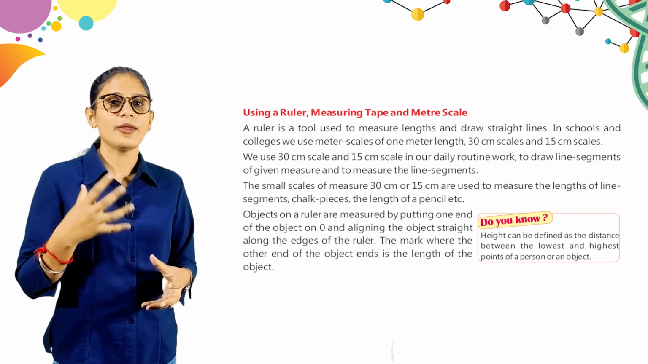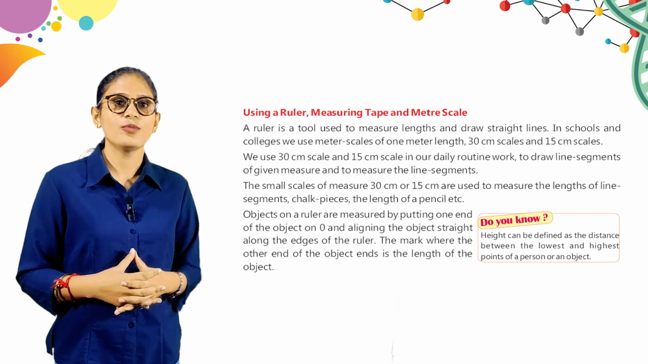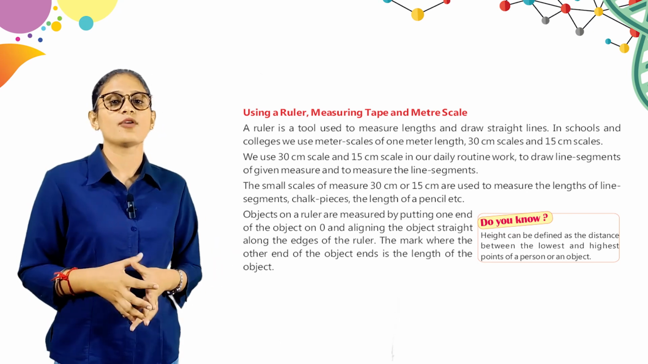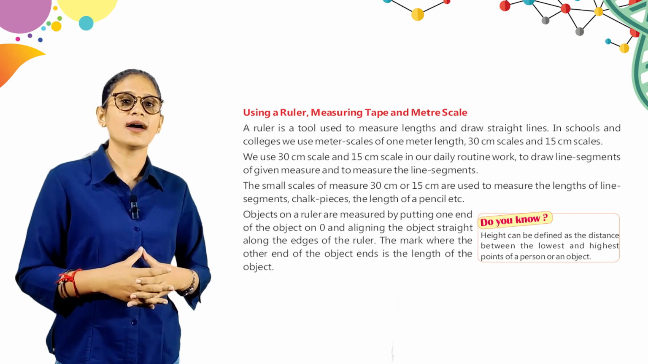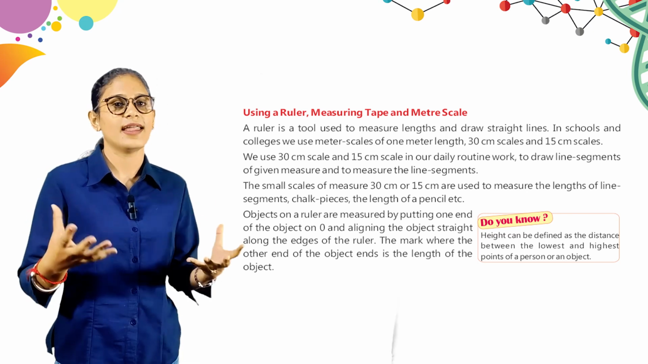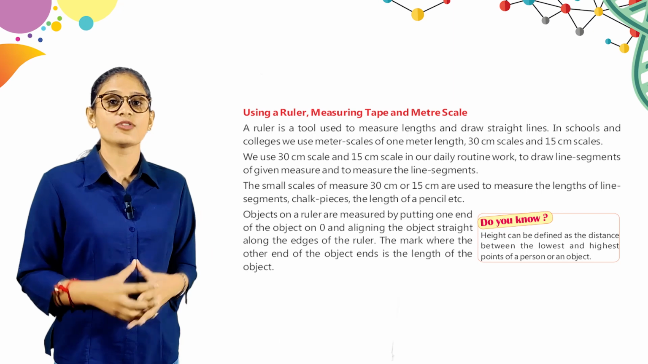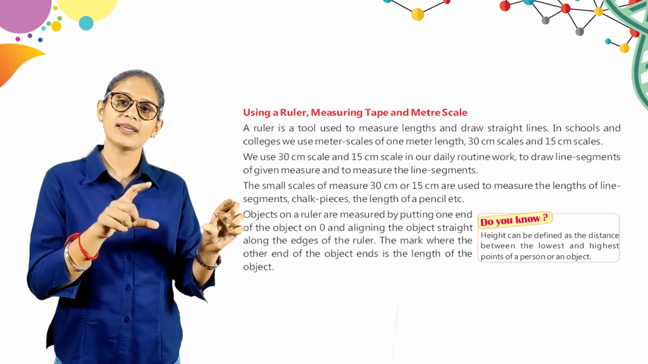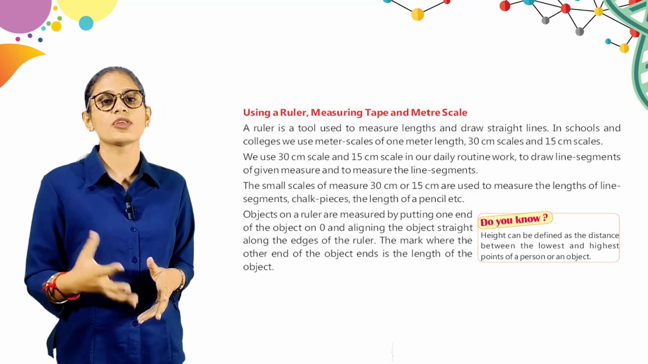Objects on a ruler are measured by putting one end of the object on zero and aligning the object straight along the edge of the ruler. The mark where the other end of the object ends is the length of the object. That means बच्चे जो आपका रूलर दैट मीन्स जो स्केल होती है आप उस पे ऑब्जेक्ट को रखते हैं, जीरो से स्टार्टिंग जहां पे आपकी ऑब्जेक्ट एंड होती है वो उसकी लेंथ होती है.